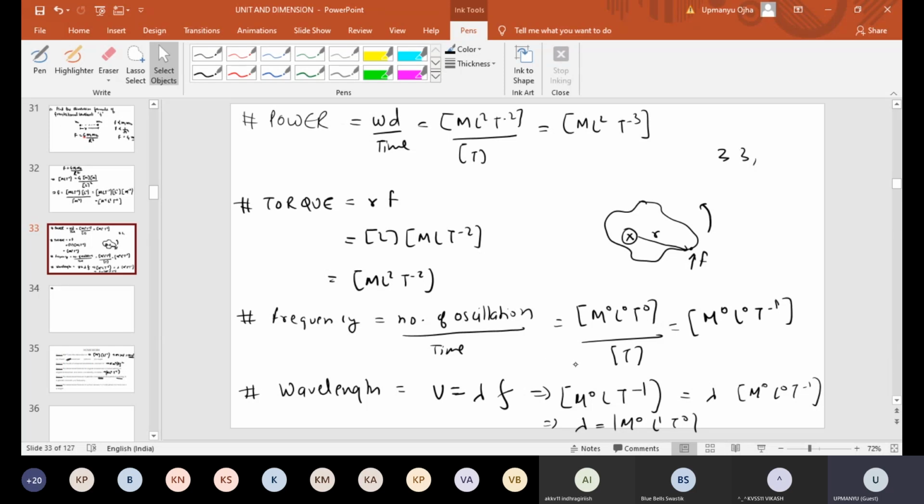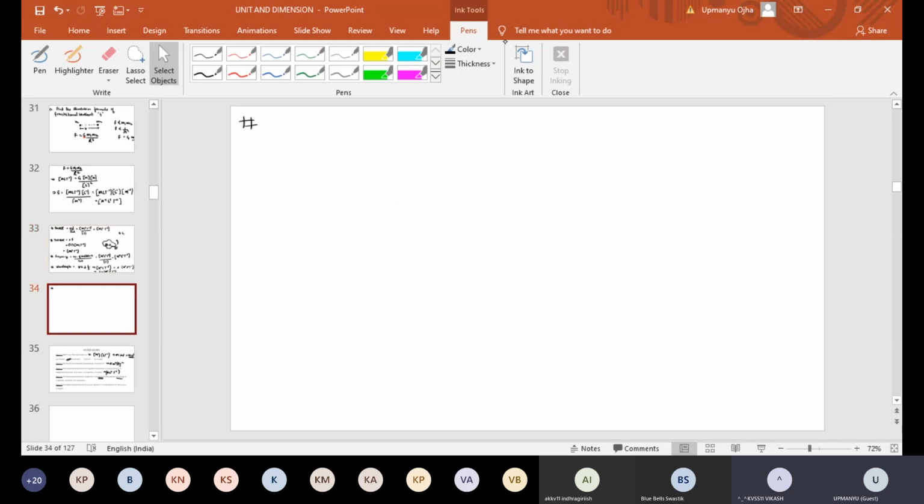The velocity dimension is M0 L T minus 1, equal to lambda times frequency. We have to find the dimensional formula of lambda, that is wavelength. Frequency we know is M0 L0 T minus 1. If you solve this, you'll get M0 L1 T0. That is the dimensional formula of wavelength. Okay, sir.